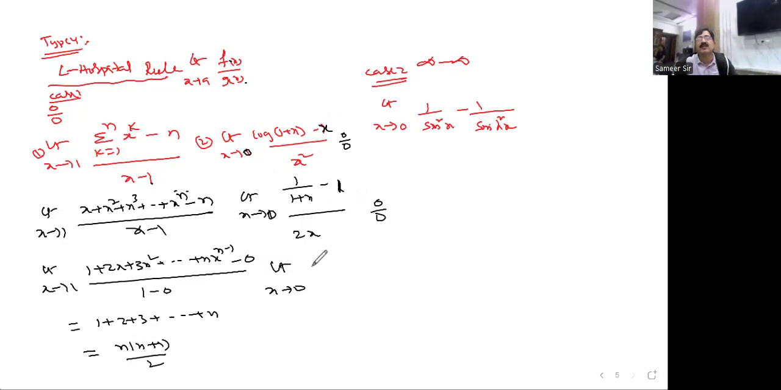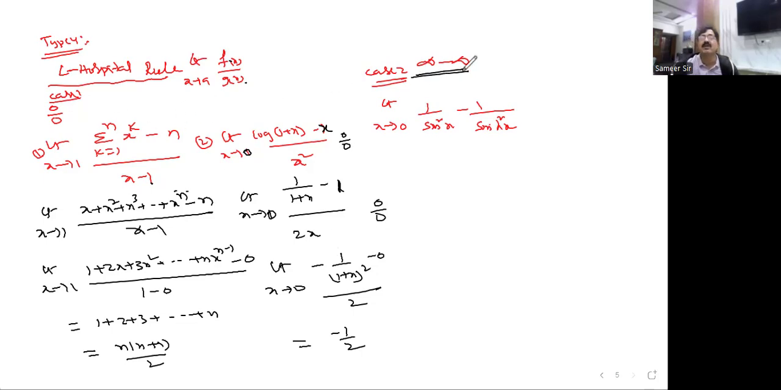If you differentiate here, you are going to get minus 1 by (1 plus x) whole square. This becomes 0 and 2. Substitute the limit value here and you will get minus 1 by 2. Like this, till we get a determinate number, we have to differentiate. This is case 1 I discussed.